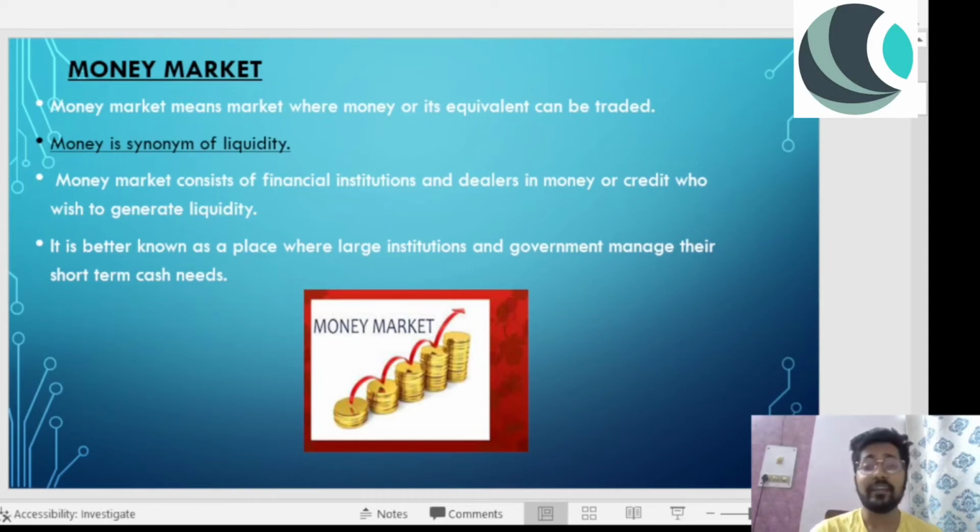If you want to differentiate between the money market and the capital market, remember that the maturity period of all the instruments we deal with in the money market is less than 1 year. If we are talking about instruments whose maturity is more than 1 year, then we are talking specifically about the capital market.